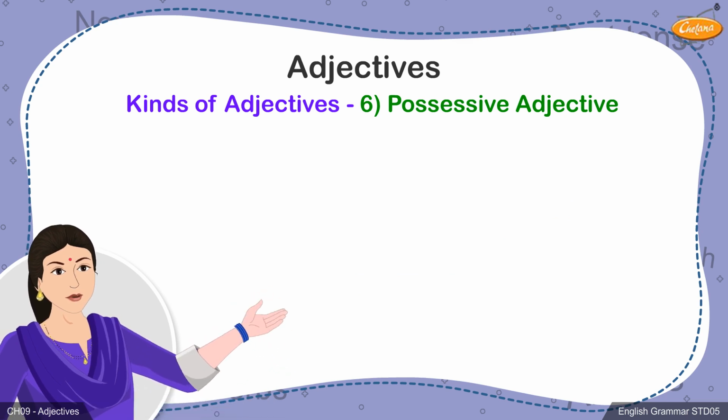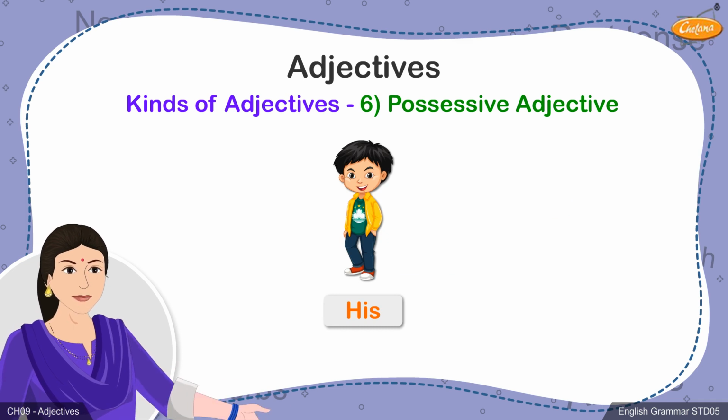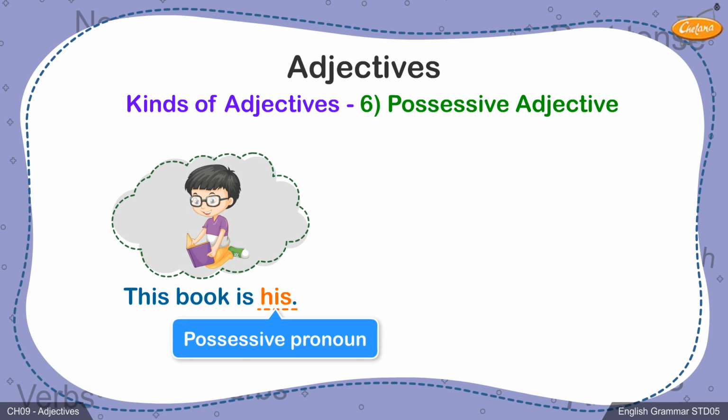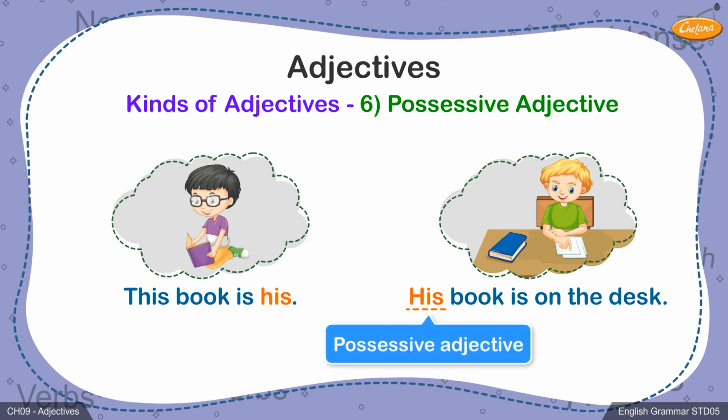For example, in the first sentence, the pronoun his simply refers to the boy to whom the book belongs. A. This book is his. Possessive pronoun. In the second example, B. His book is on the desk. Possessive adjective. The use of the word his before the noun, book, adds more meaning to the noun and tells us more about the owner of the book. Therefore, his is a possessive adjective in this sentence.